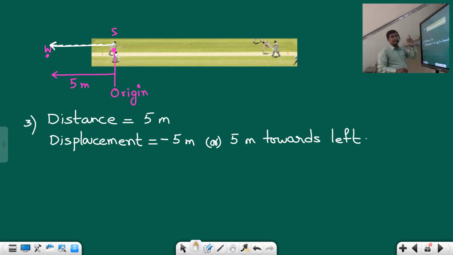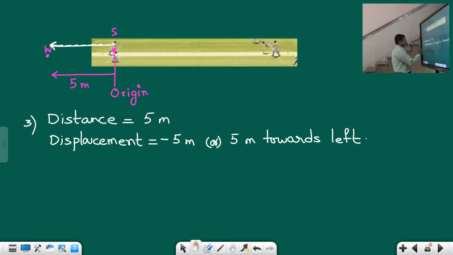So this minus, as I told you in the last session, is the sign convention for displacement. If you travel towards the right side from the origin, you should take it as positive, and if you are traveling towards the left side from the origin, then you should take it as negative. Similarly, if you go above, it is positive. Just like in mathematics, in coordinate geometry, above the x-axis is considered positive and below the x-axis is considered negative. In the same way, right side of the y-axis is considered positive, left side of the y-axis is considered negative. So this is how we should measure.